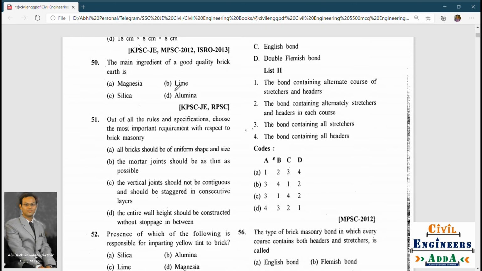The main ingredient of a good quality brick is, I already told you, silica. Very important. This question is very important. Main ingredient of a good quality brick is silica.